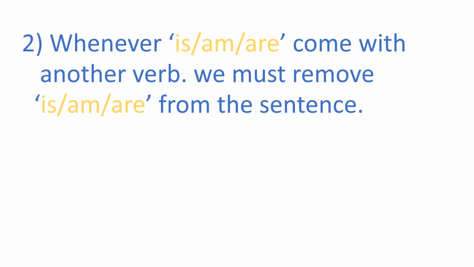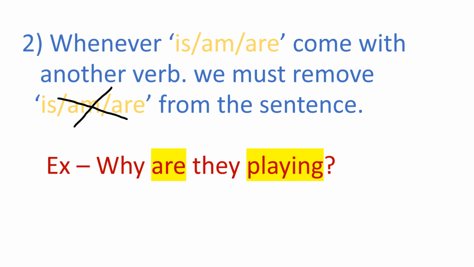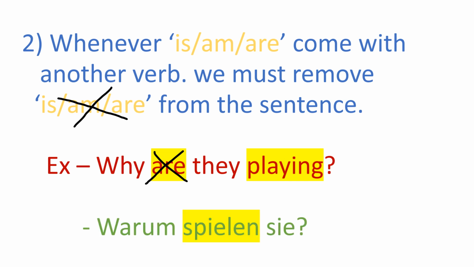Second rule: whenever is, am, are come with another verb, we must remove is, am, are from the sentence. For example, why are they playing? In this sentence, there are two verbs. Are is the helping verb and playing is the main verb. We must remove the helping verb are from the sentence. In Deutsch, warum spielen Sie? Spielen is the main verb here.